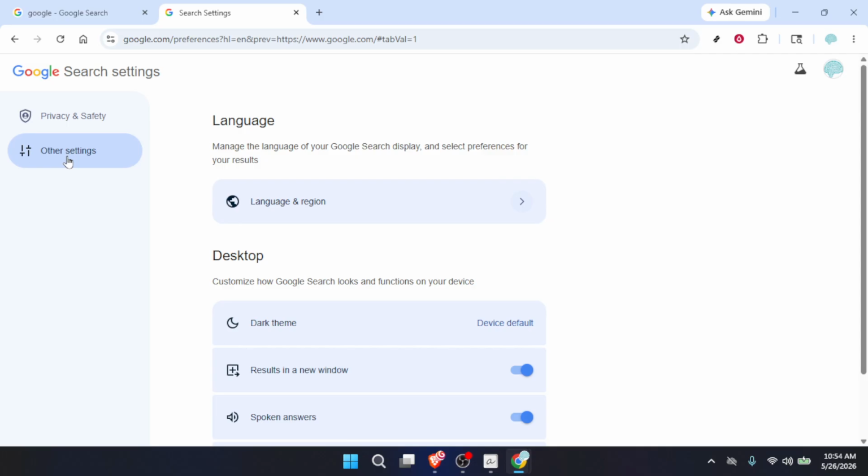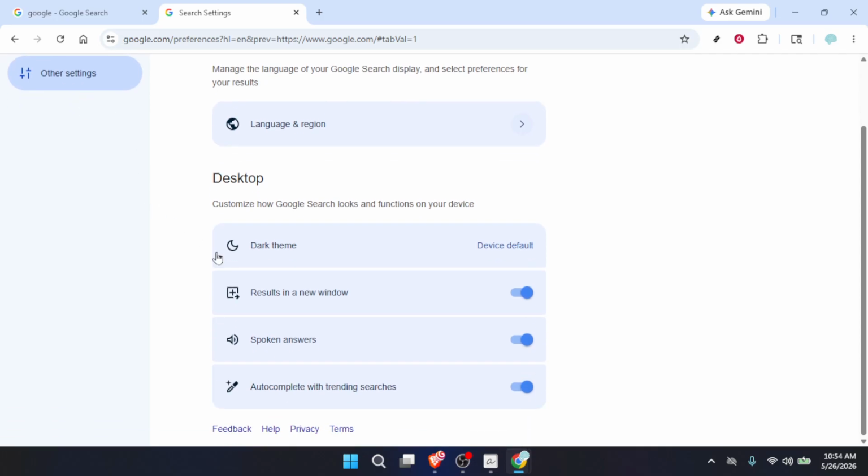Now, locate the option labeled Results in a new window. Next to it, you'll see a toggle switch. Click that toggle to turn it off. When this switch is off, Chrome will stop automatically launching results in a separate tab or window, and will instead keep you in your current tab. This is especially helpful if you prefer a tidy, linear workflow and don't want your tab bar filling up with items you didn't explicitly choose to open.